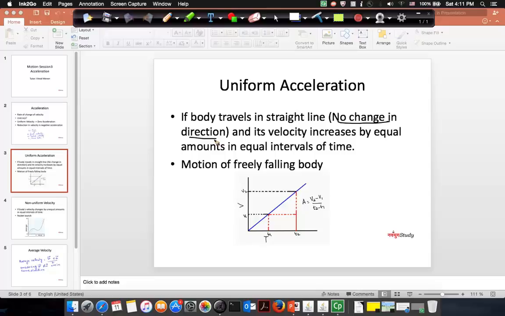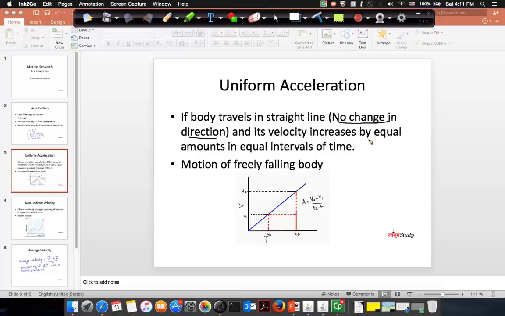We have seen the example where a car was turning on a bend and it had uniform speed but it didn't have uniform velocity because its direction was continuously changing. So when you're talking about change of velocity, it can be a change in its magnitude or it can be a change in its direction. And when we discuss circular motion, we will see a scenario of acceleration where the speed is constant but there is still an acceleration. We'll discuss that later. But let's come back to this definition.